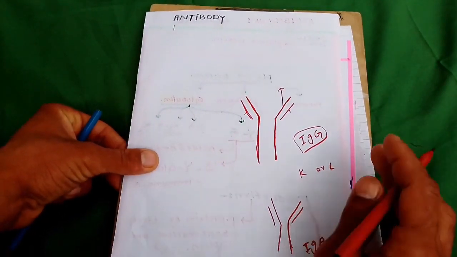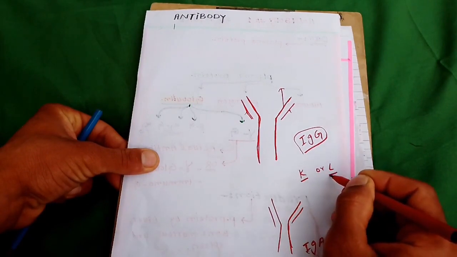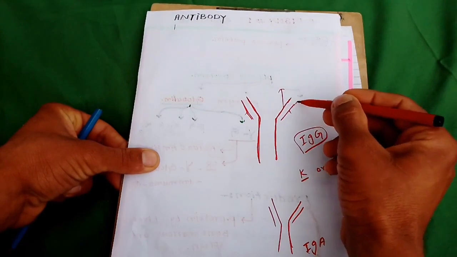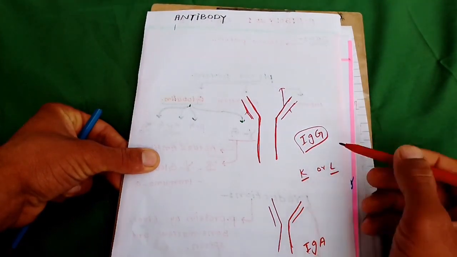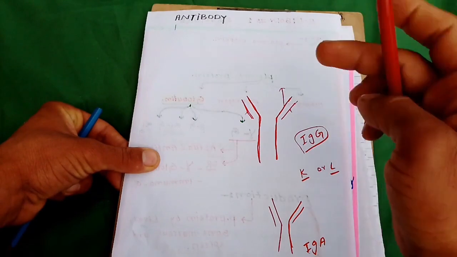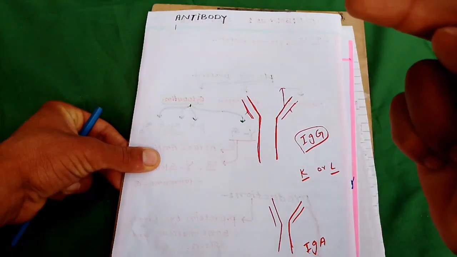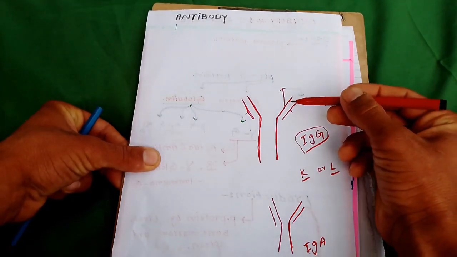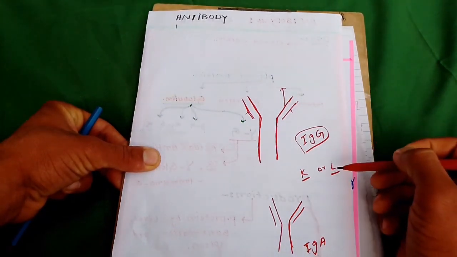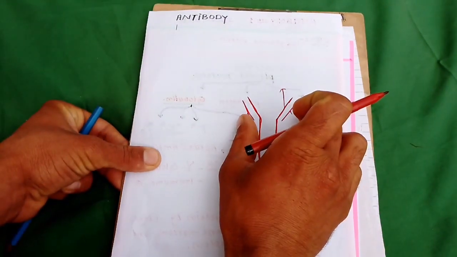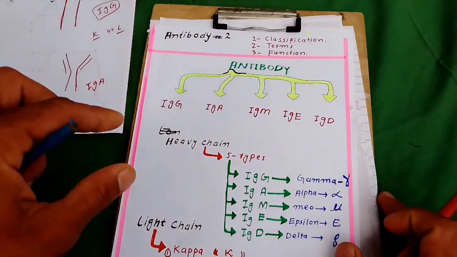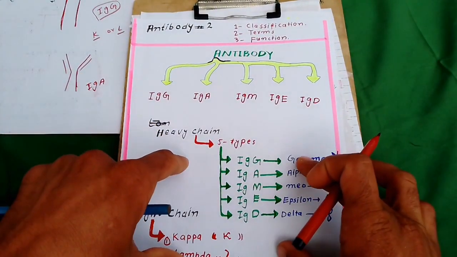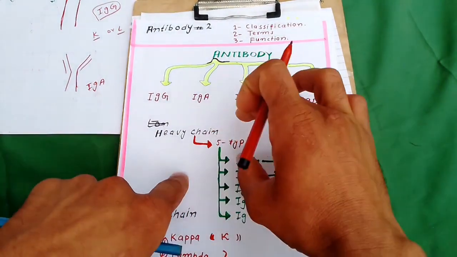Each antibody has two kappa chains or two lambda light chains. An antibody never has one kappa light chain and the other a lambda chain. An antibody has only one type of light chain, which may be kappa or lambda, but both are not present. So we classify antibody into five classes only on the basis of heavy chain.